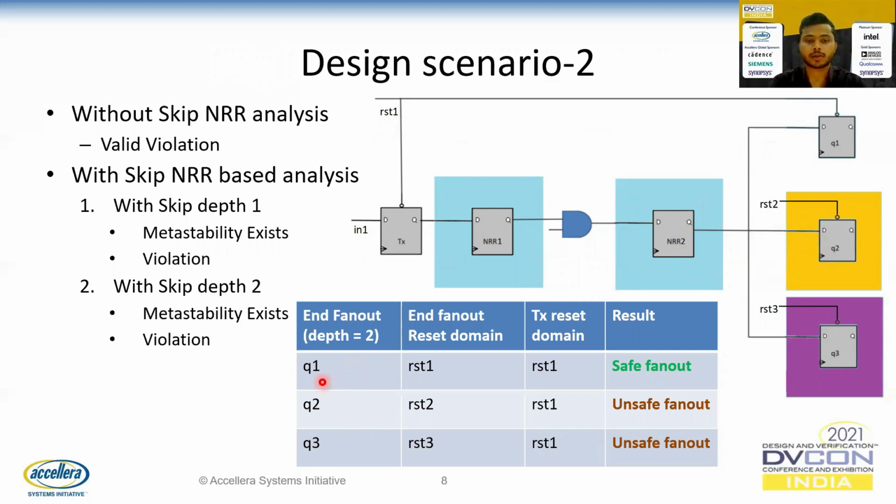This makes the fan out path to Q1 from NRR1 a safe fan out, since it has same reset 1. The fan out path to Q2 is unsafe, since it has reset domain reset 2. The fan out path Q3 is also unsafe, since it has reset domain reset 3. Without the skip NRR analysis, we still report this as a violation, but with this methodology, we can also give this information to the user that we have these particular safe and unsafe paths, and we can provide them the info of where the metastability actually exists.